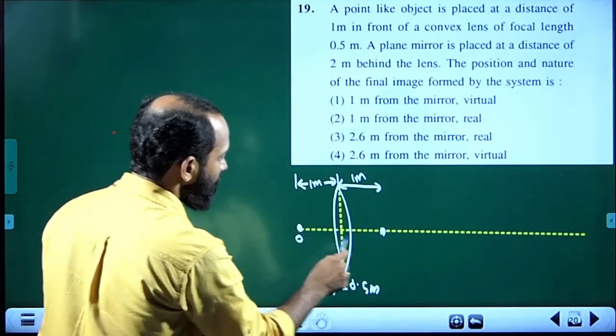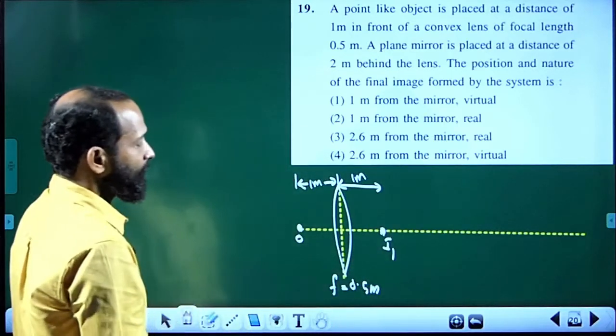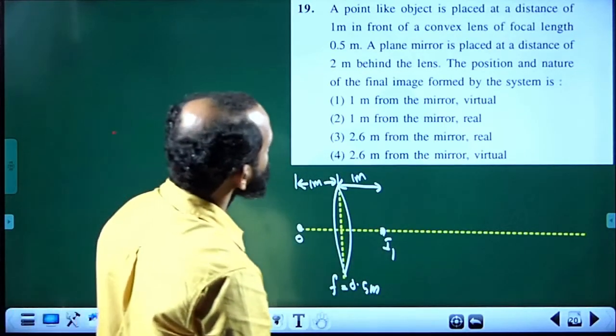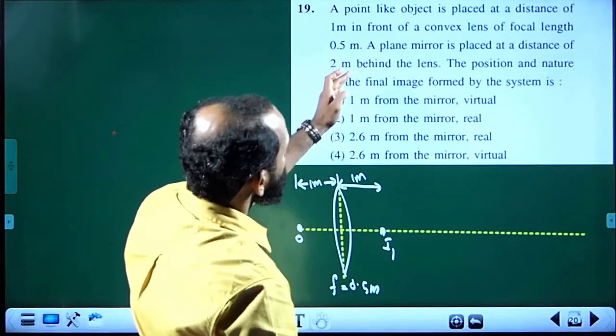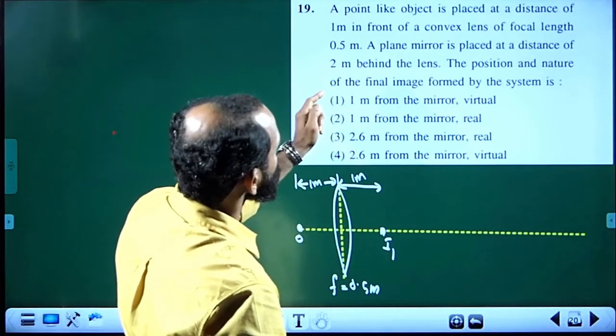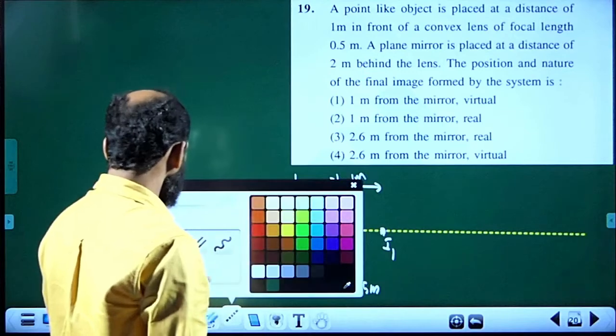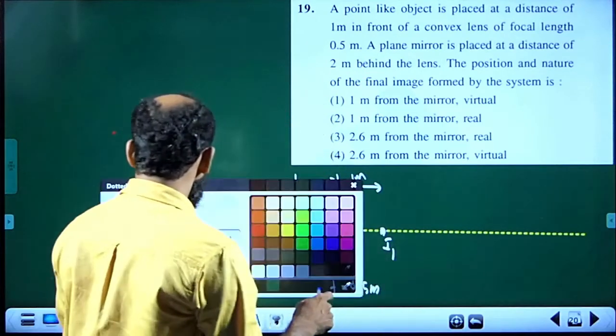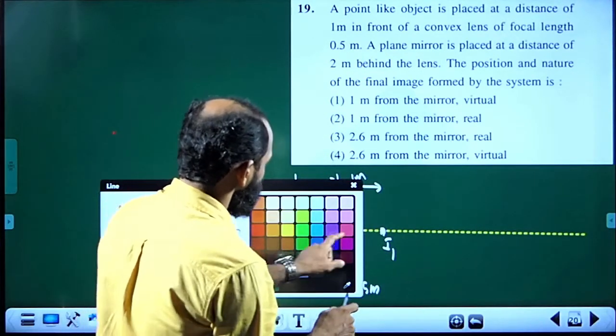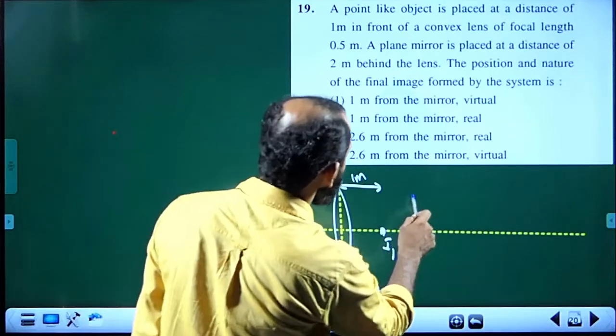So, this is the object, this is the first image. So, first image is formed there. Okay. Now, a plane mirror is placed at a distance of 2 meter behind the lens. So, let us draw a plane mirror behind the lens. There is a plane mirror behind the lens at a distance 2 meter behind the lens.